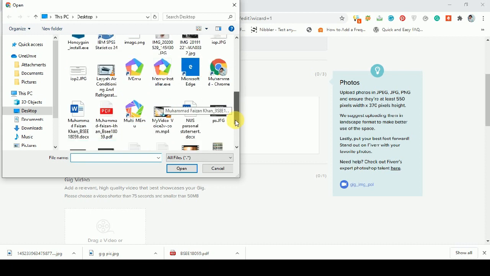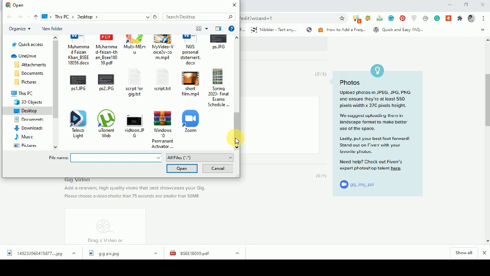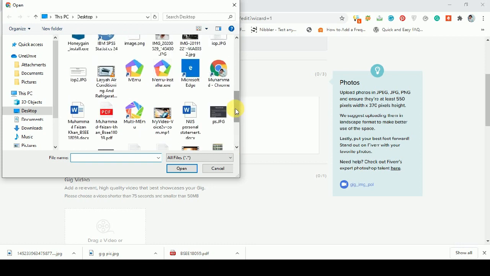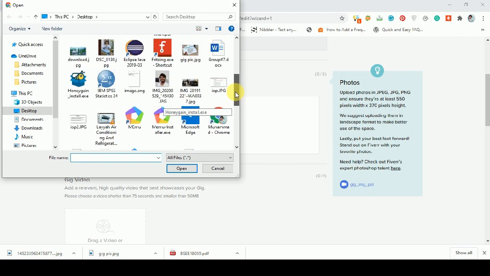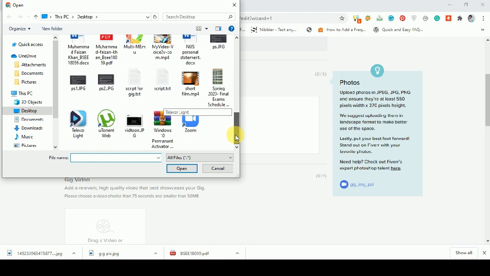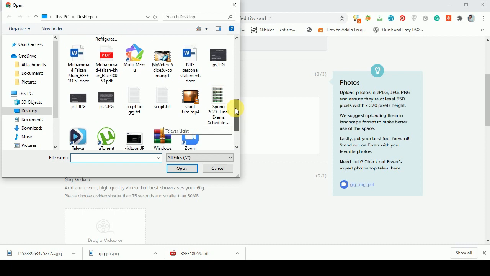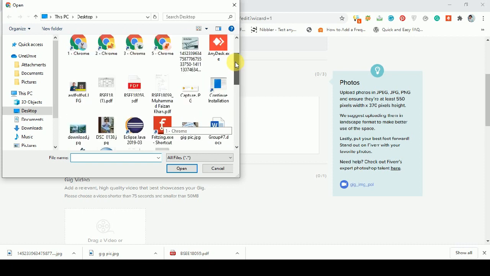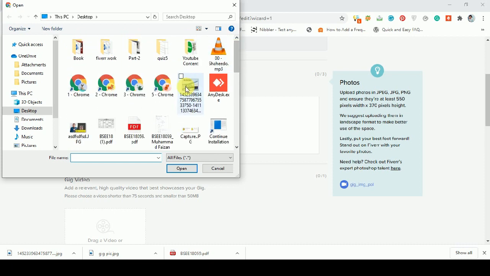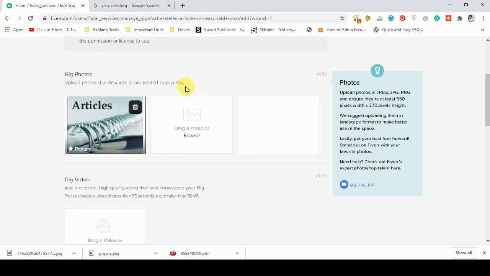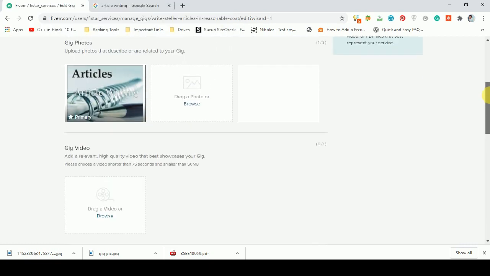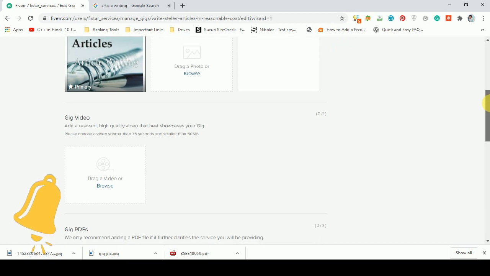Canva is the online software where you can easily make your own gig picture. I will select. Now I have selected my picture.